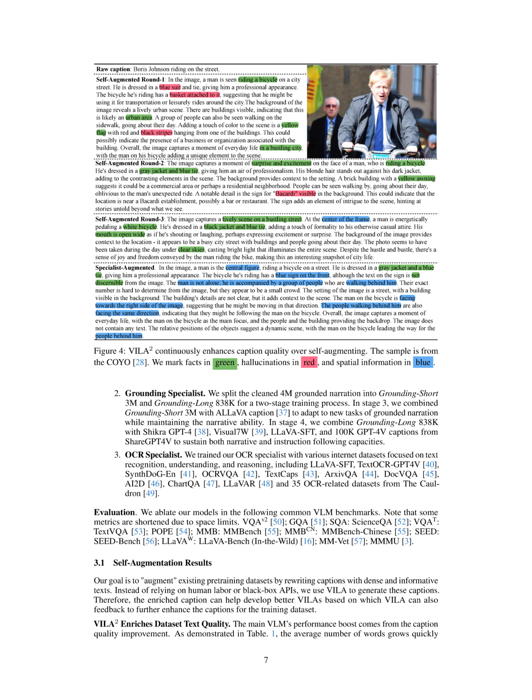The VILA² approach offers significant advantages over traditional methods by enhancing dataset quality through a self-augmenting process that generates longer and more informative captions, which improves the overall training data without relying on costly human labor or proprietary APIs. This iterative self-augmentation leads to a substantial increase in caption length and detail, as evidenced by the transition from brief original captions to enriched descriptions that cover visual semantics more comprehensively.